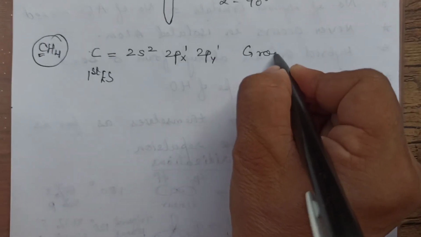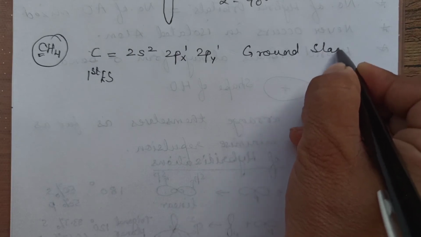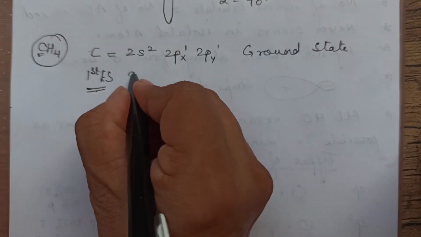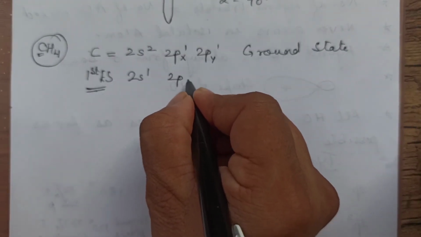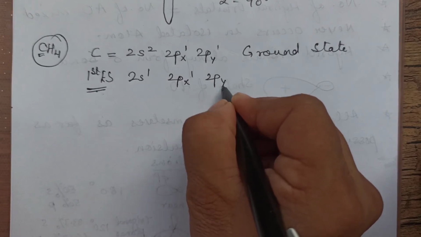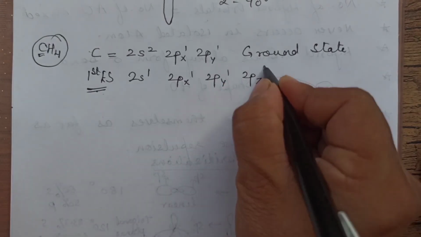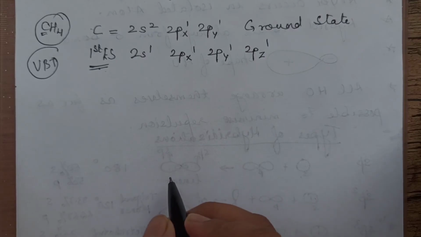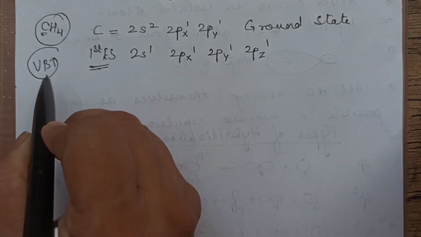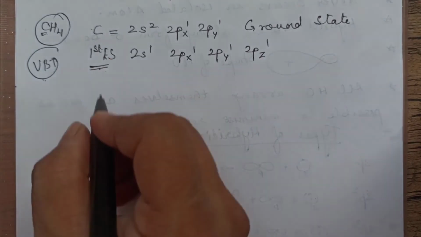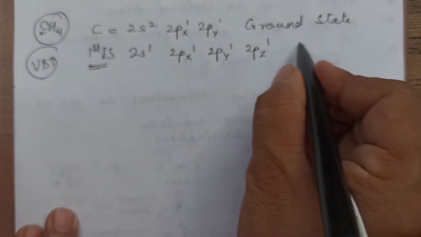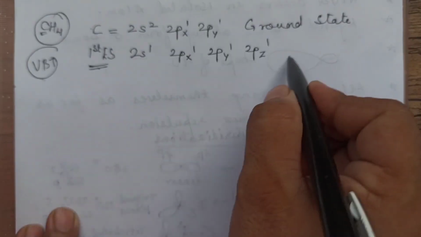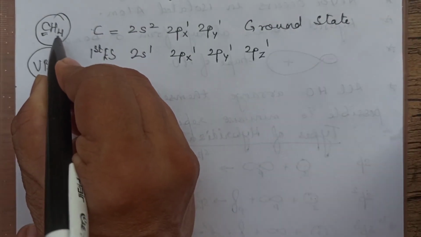This is the ground state configuration. This is the first excited state, meaning 1 electron is shifted. So what is the first excited state configuration? 2s1, 2px1, 2py1, 2pz1. If I talk only about VBT, if we consider the structure of methane on the basis of VBT, what is the possibility? This is the carbon valence shell configuration in the first excited state. That means it will be overlapping with 1s of hydrogen, the surrounding element.